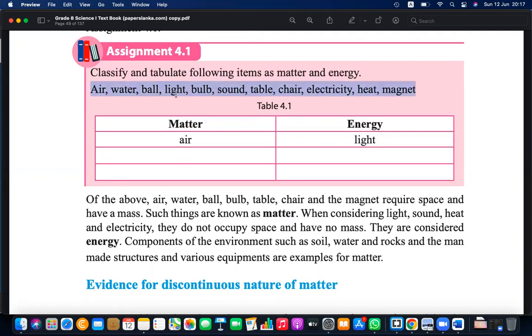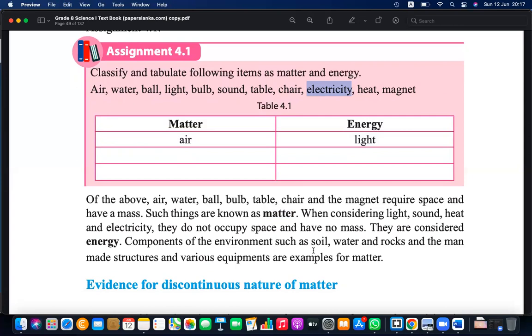On the other hand, you can measure the powerfulness of light, but you can't measure its mass. The powerfulness of sound we can measure in decibels. Light we can measure. Electricity, voltage and ampere we can measure. But we can't measure the mass. We also can't keep it in some container.